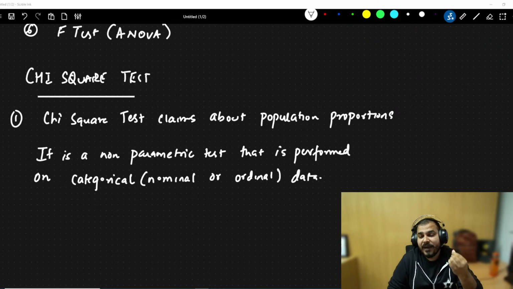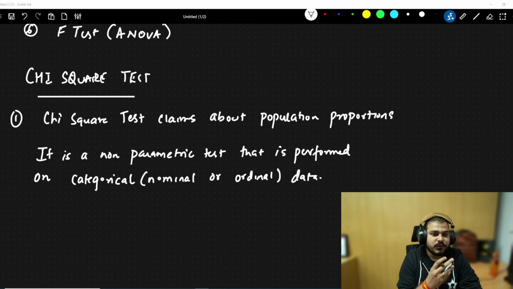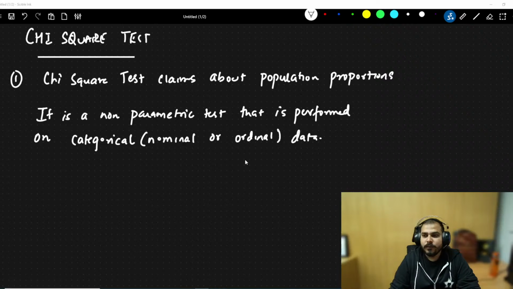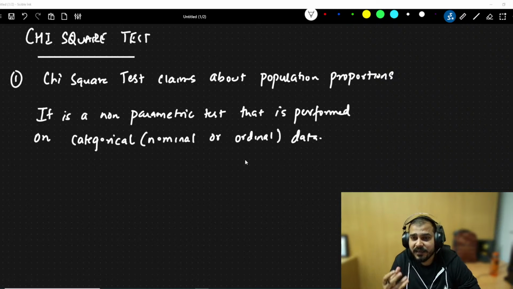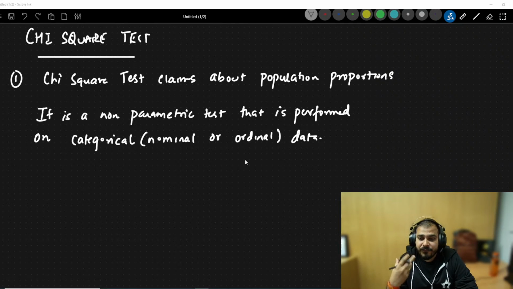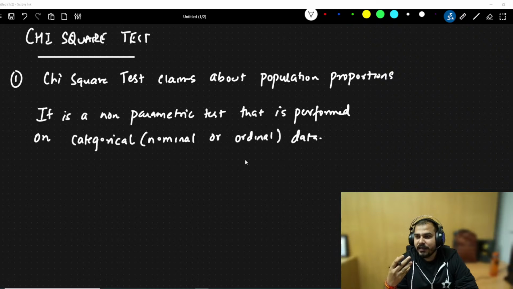So it is a non-parametric test that is performed on categorical or ordinal data. This is what the chi-square test is basically used for. If they ask you in the interview, make sure that you understand why a specific test is actually done. This is very, very important. In the interview they may give you a problem statement and ask what your plan would be to solve it, but with respect to the definition you should definitely be able to tell them. Now let's go ahead and solve a specific problem.